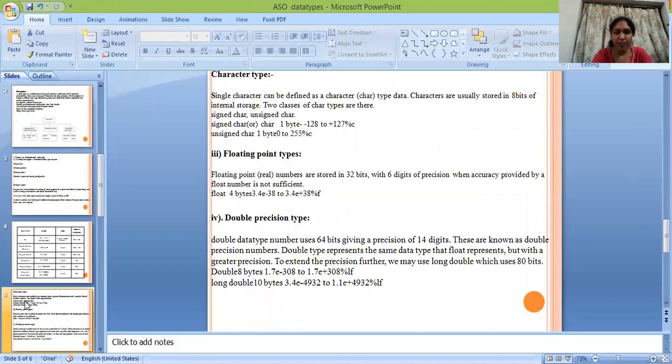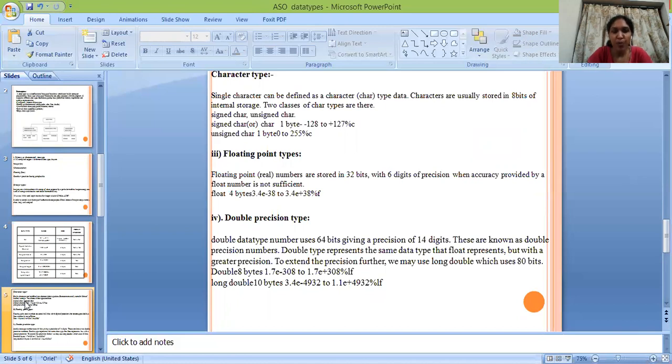Next, character type. A single character can be defined as a character data type. Characters are usually stored in 8 bits of internal storage. Two classes of char types are there, signed char and unsigned char. Signed char or char is 1 byte, the range is minus 128 to plus 127. Unsigned char is 1 byte, the range is 0 to 255. The format specifier for both signed char and unsigned char is %c.